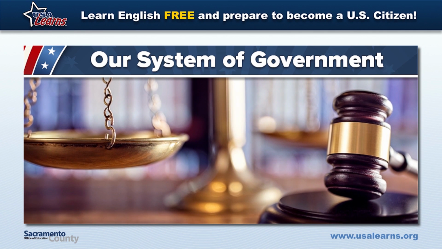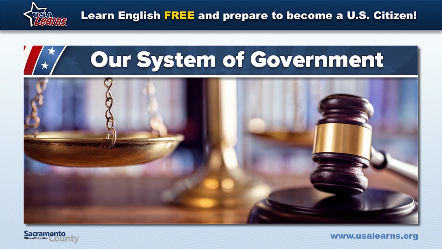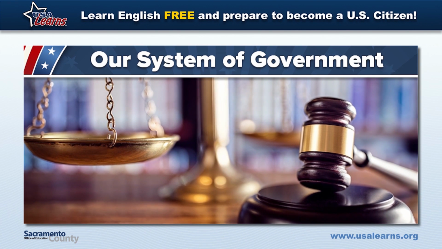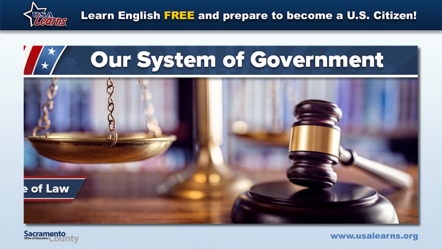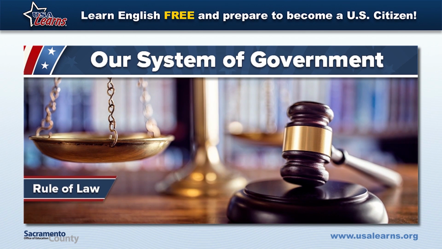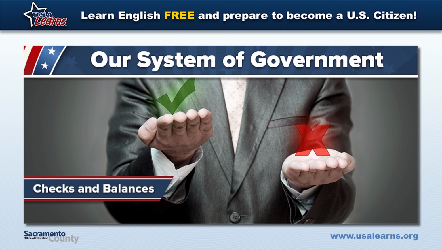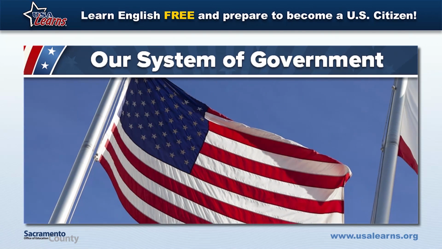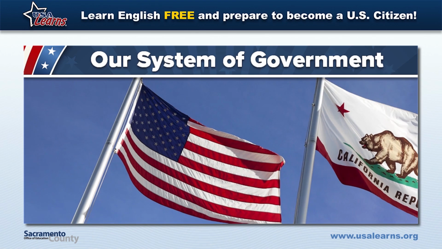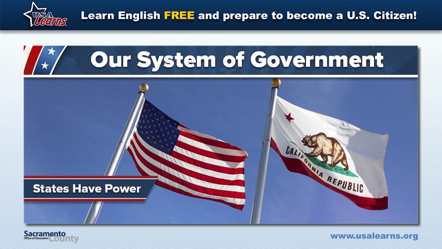In the United States, everyone must follow the law. Nobody is above the law, including government officials. The rule of law means that everyone must follow the law. By separating the powers of the three branches, the Constitution created a system of checks and balances. Each branch has the power to control some things in the other branches. This way, no branch becomes too powerful. The Constitution also does not allow the federal government to have too much power over the states.